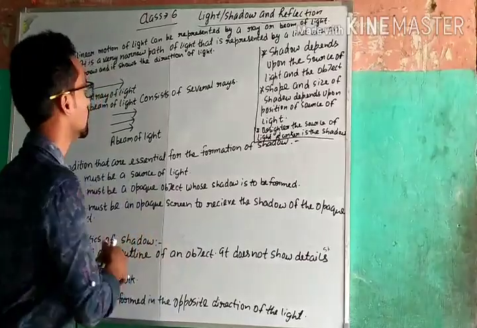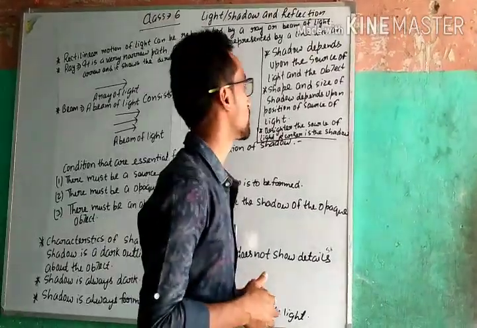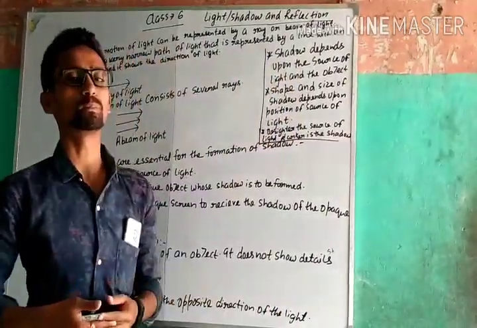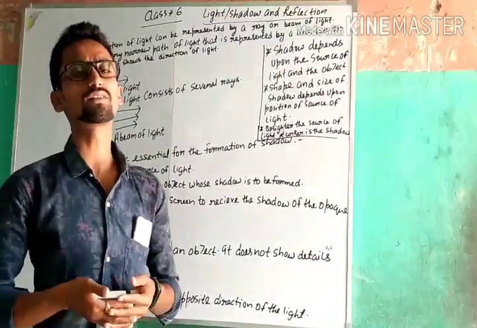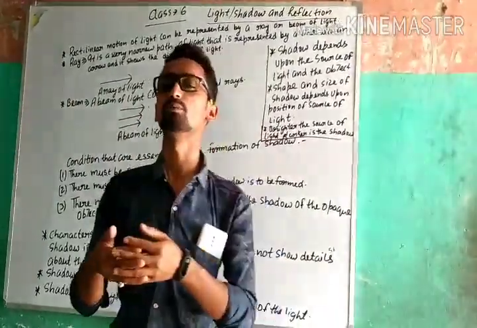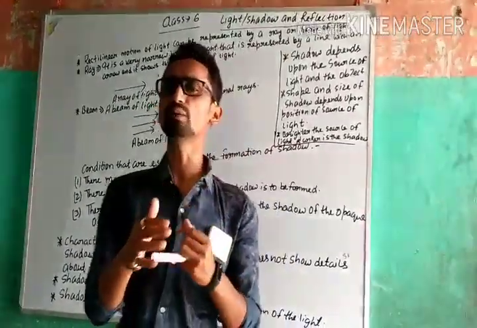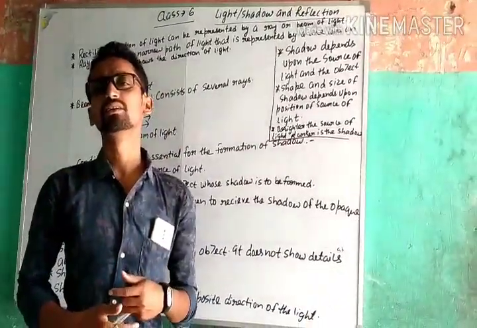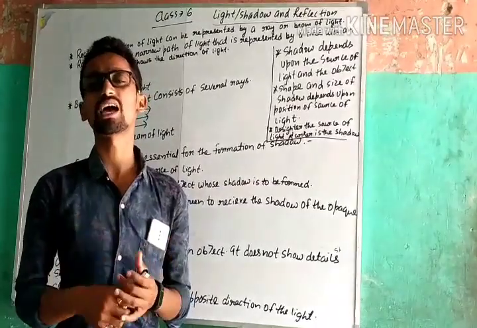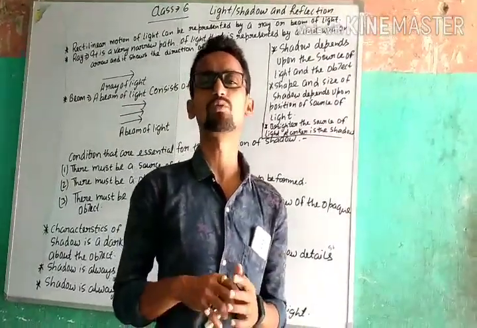Now rectilinear motion of light can be represented by ray or beam of light. Now what is the difference between ray and beam of light? It means we can say that rectilinear motion of the light can be expressed as ray and beam of light.